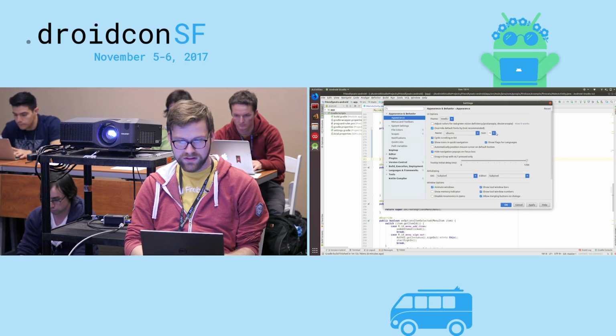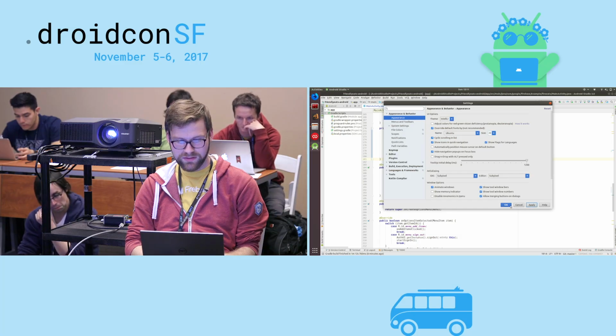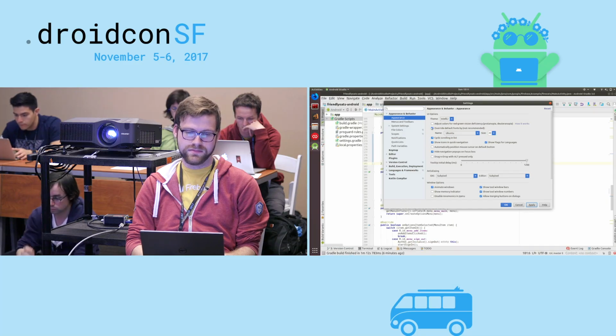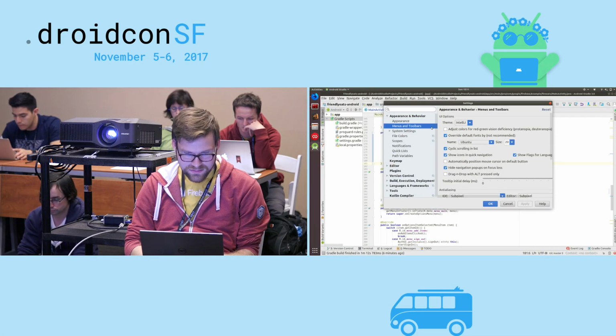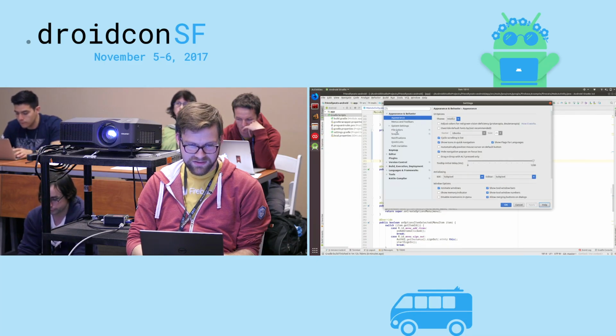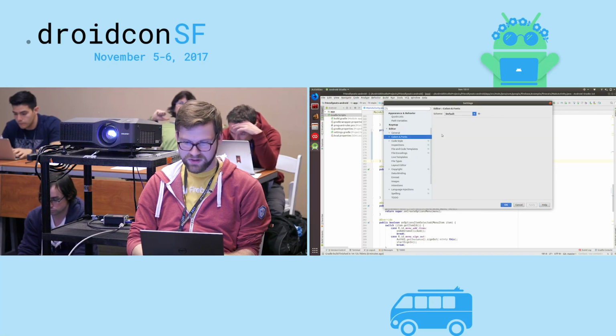Override, systems font. Will that apply to the editor? I can never remember. Apply, maybe. Oh. It makes everything bigger except what we really want. Somebody in here definitely knows this. Where is editor? Shift plus?